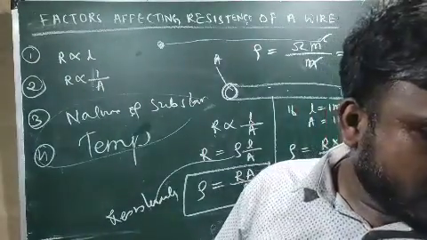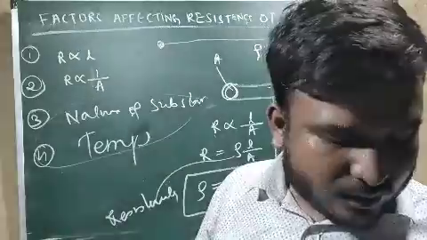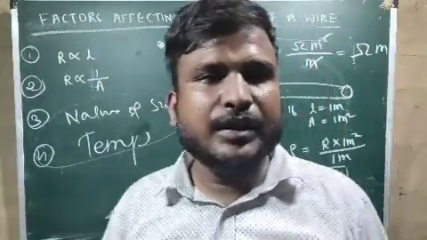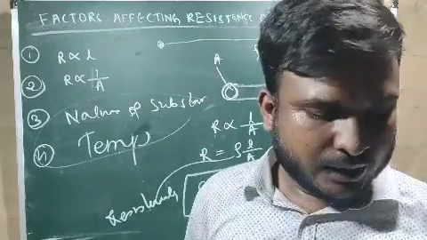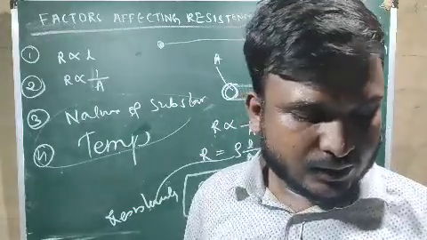Different values are there in the NCERT textbook about the resistivity, and some numerical problems are there, 12.3, 12.4, 12.5, 12.6, and obviously some question is there in page number 209. So this all question answer I will send you in the group later on.